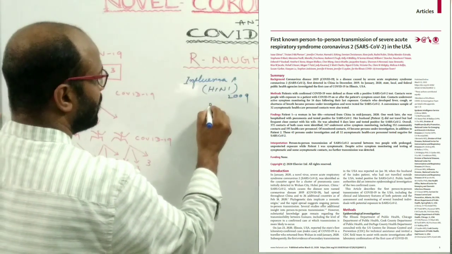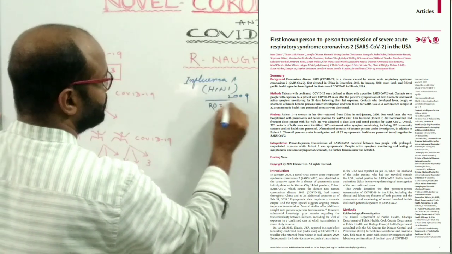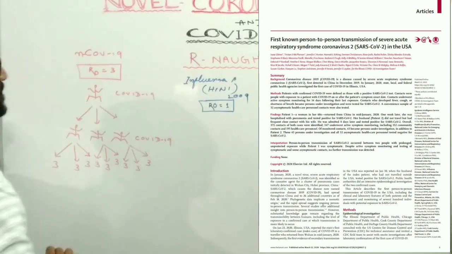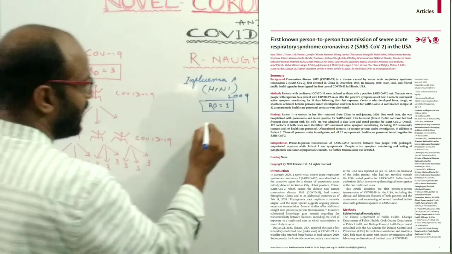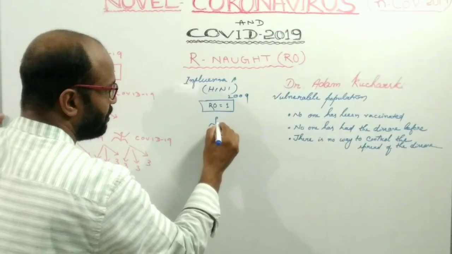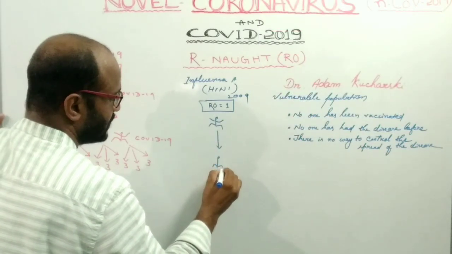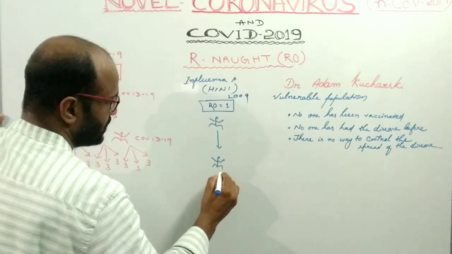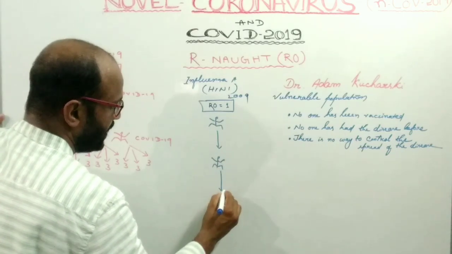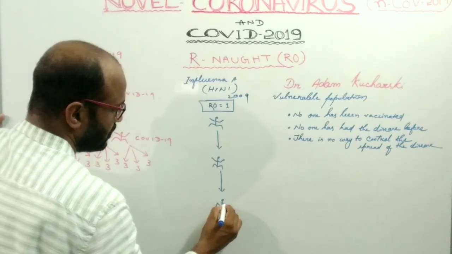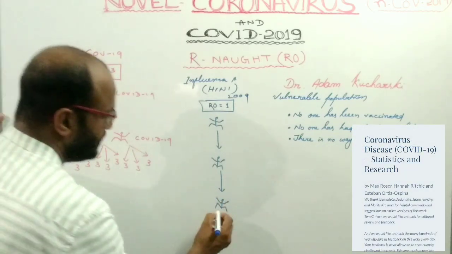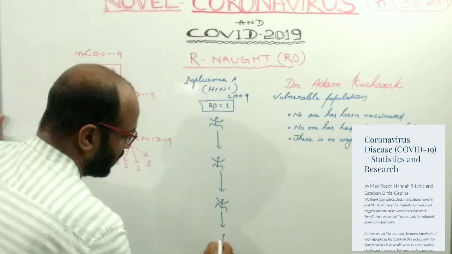Here the R0 value is 1. It means that an infected person infects one other person, and this person again infects another one, and so on.